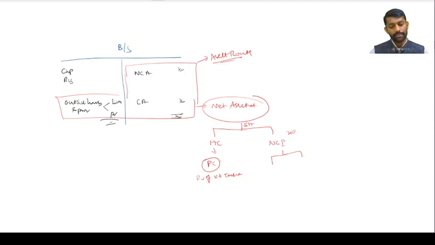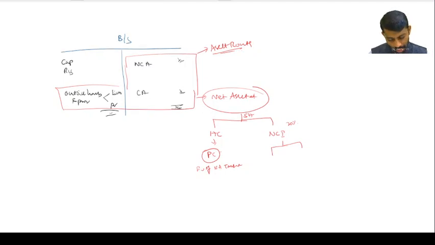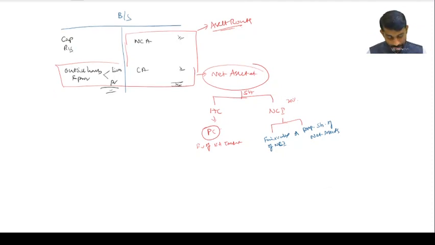So non-controlling interest should be valued at either fair value or proportionate share of net assets. For example, 20% NCI means 80% is the holding company.